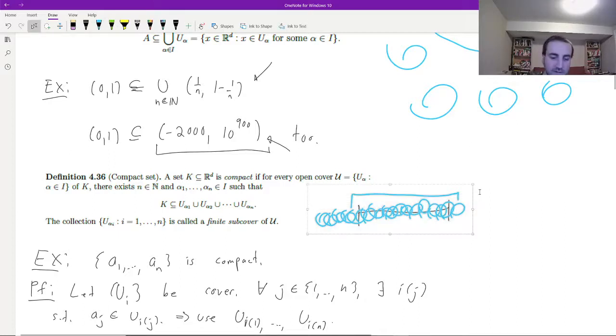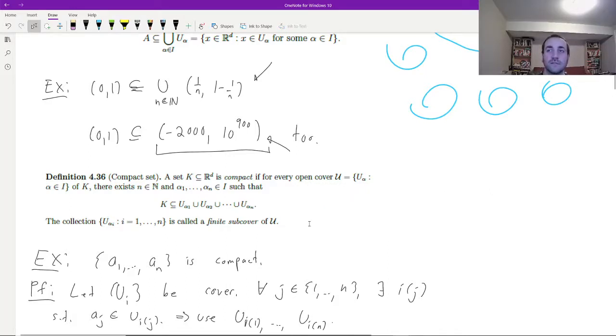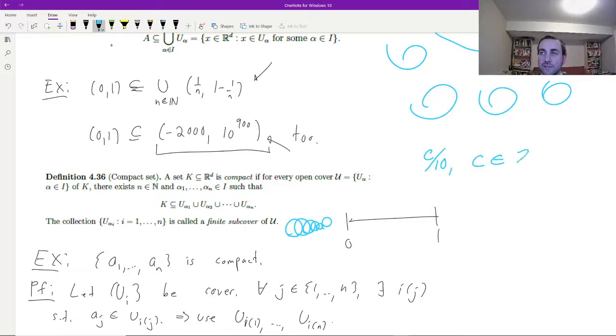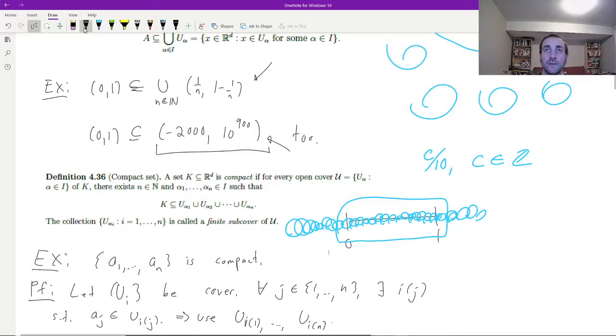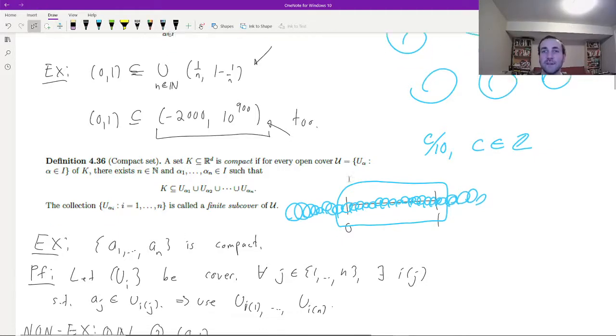You can imagine, in this particular situation, to be perhaps a little bit less silly, that I have the closed interval from 0 to 1, and I draw a little ball around, say, every point of the form c over 10, where c is in the integers. Right? So I draw balls that sort of look like that. And even though I'm only drawing finitely many of them, of course, there are infinitely many balls. And for my finite subcover, I'm just going to ignore all balls, except for the ones in that little window. Okay, so there are lots of situations where you can find a finite subcover,